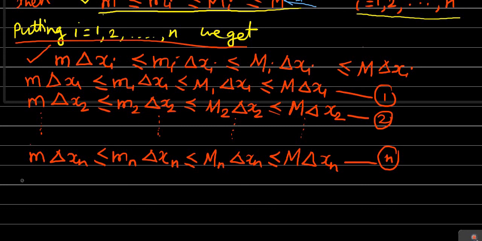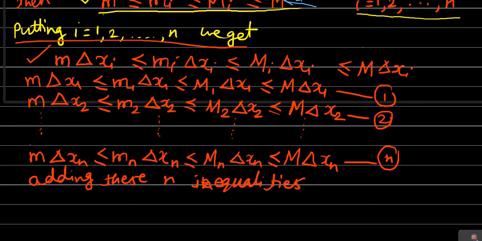Now if we add these n inequalities, then see what we will get. Adding these n inequalities means we have to add the left hand side separately, the right hand side separately, and the middle terms also separately. So let us see what we will get by adding these n inequalities.